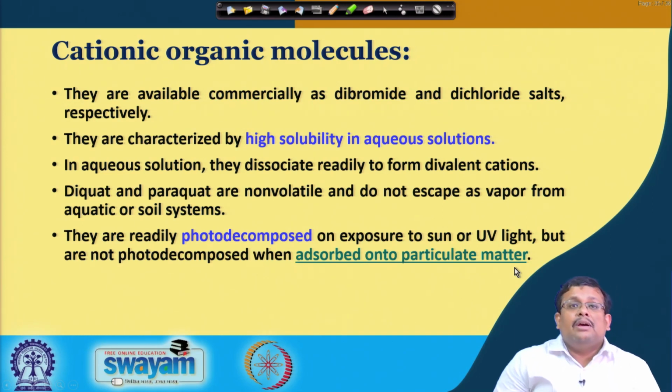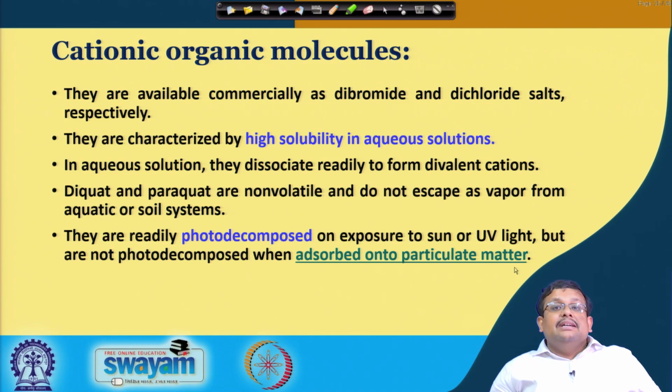These cationic organic molecules are available commercially as dibromide or dichloride salts, and they are characterized by high solubility in aqueous solutions. In aqueous solution they dissociate readily to form divalent cations. Diquat and paraquat are non-volatile and do not escape as vapor from aquatic or soil systems. They are readily photodecomposed on exposure to sunlight or UV light, but are not photodecomposed when adsorbed onto particulate matter.